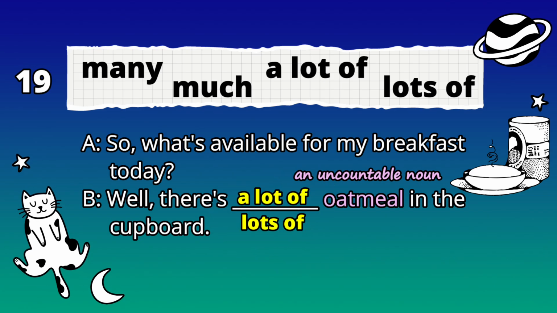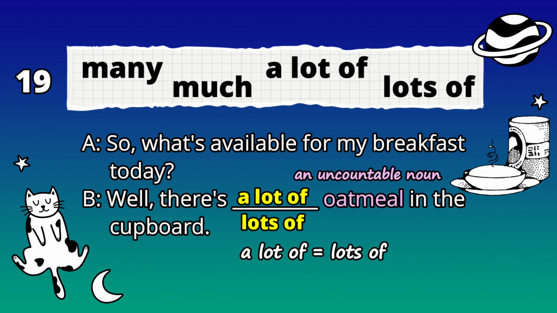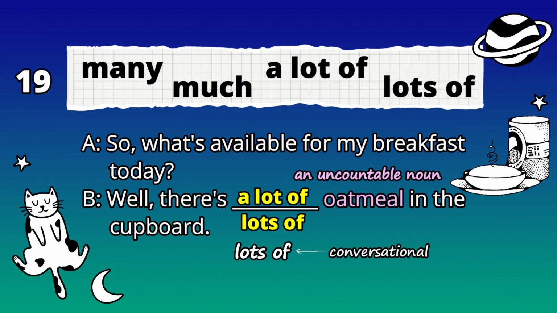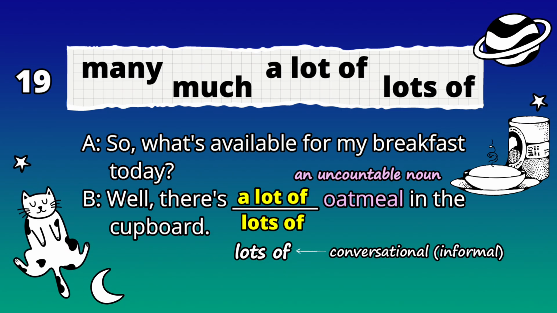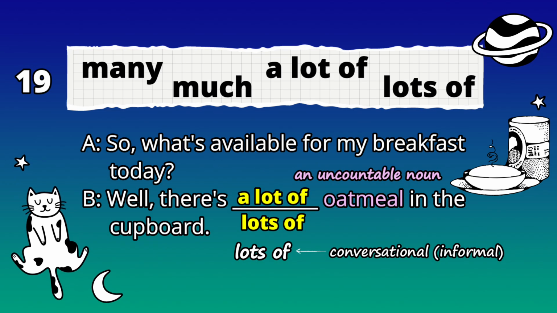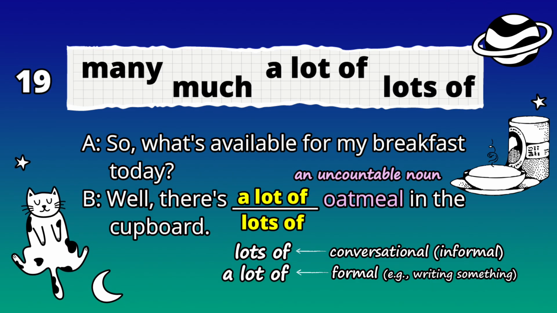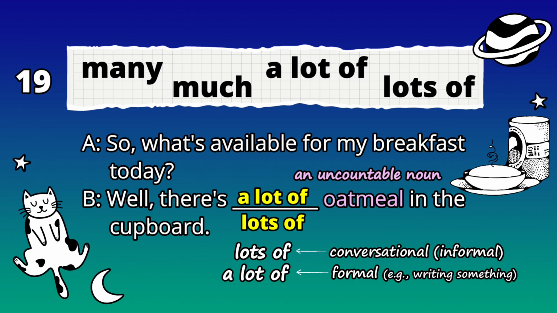Just remember, a lot of and lots of mean the same exact thing, but lots of is very conversational. Two friends speaking will use lots of when they're not worried about being formal, like when you write. If you're going to write something, a lot of would be the correct way in a formal sense.